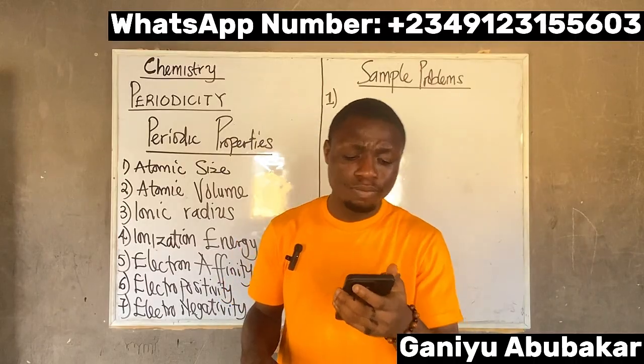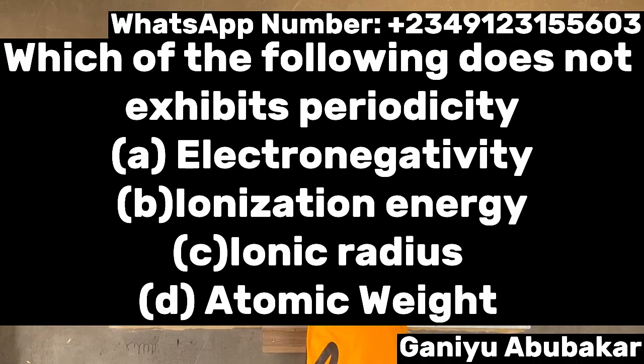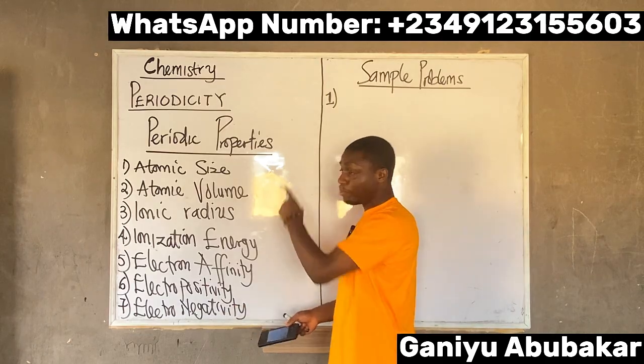But question two says, which of the following does not exhibit periodicity? Option 1, electronegativity. Option 2, ionization energy. Option 3, ionic radius. Option 4, atomic weight. Electronegativity is here, so it exhibits periodicity.